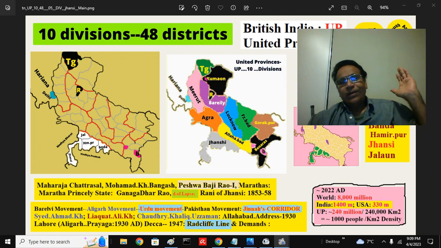You take the Ganga river as a landmark. South of Ganga, you know the Delhi, across the Delhi there is a Meerut division. Historic city Agra, there is a division. And again the historic, sacred city Prayag, Tirtharaj, Allahabad, there is a division. Then further east, Banaras division. And of course we know the Rani of Jhansi, the valiant freedom fighter. So these are the 5 divisions south of Ganga river.